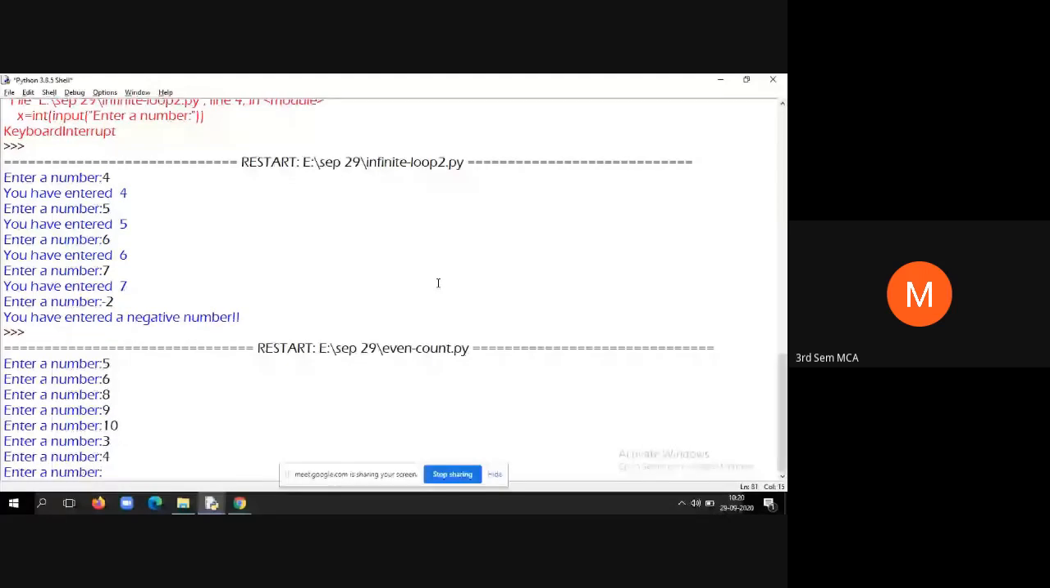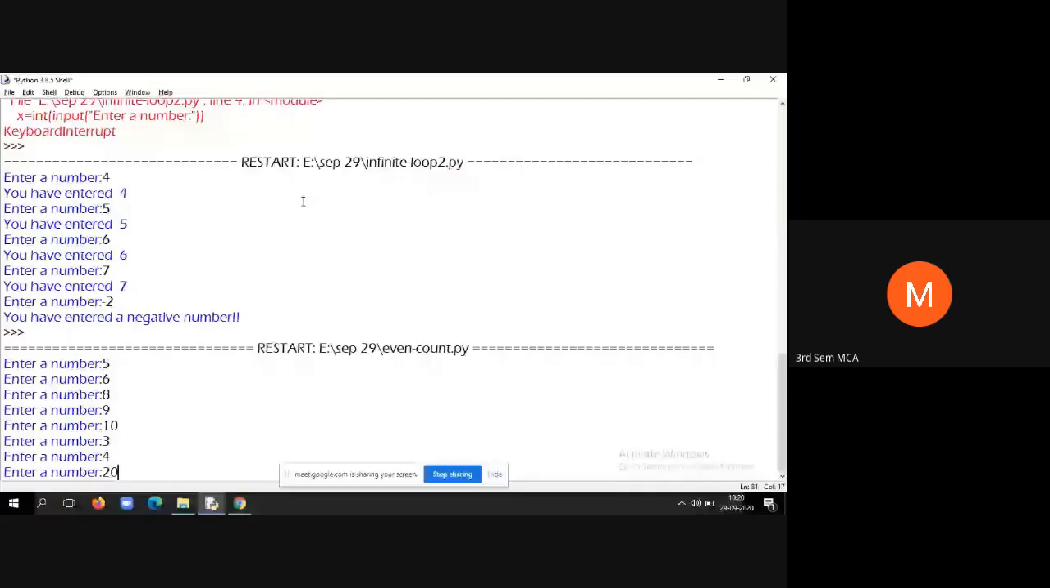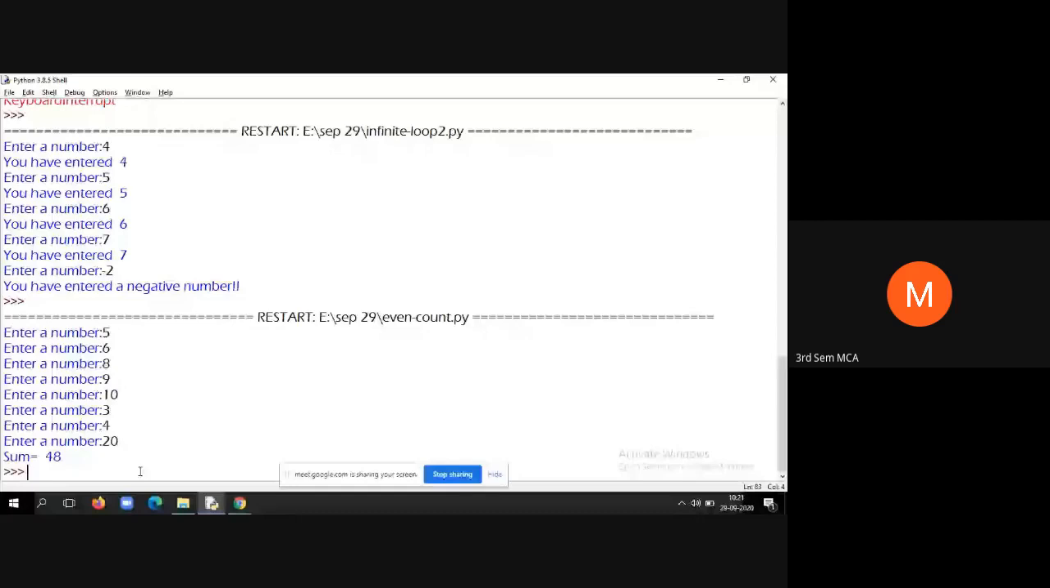What about 4? To skip or count? Count, sir. 24 plus 4, 28. Then 20. What about 20? It will count. 28 plus 20, 48. So far how many even numbers are over? 1, 2, 3, 4 and 5. Now it should terminate. Yes, see here. It is displaying 48 and it is terminating.